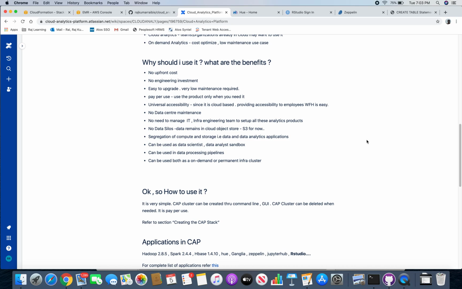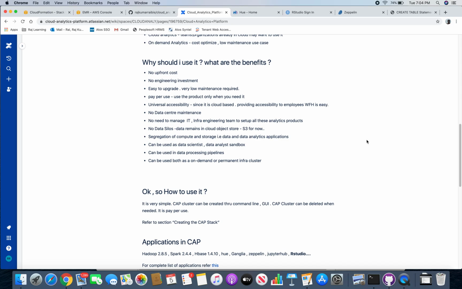Since it is only providing you compute, your data will remain in S3. If you choose AWS as your platform, the data will remain in S3 only. It will not go into any computer itself. So there would be no data silos. You will get a data lake by default. So segregation of compute and storage will take place. All your analytics products and data will remain segregated.